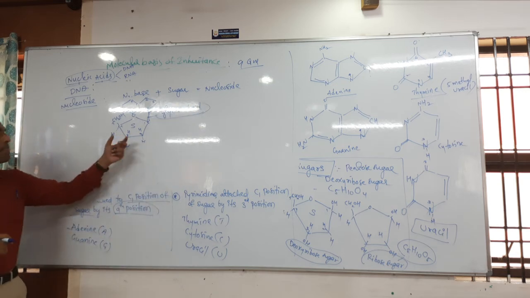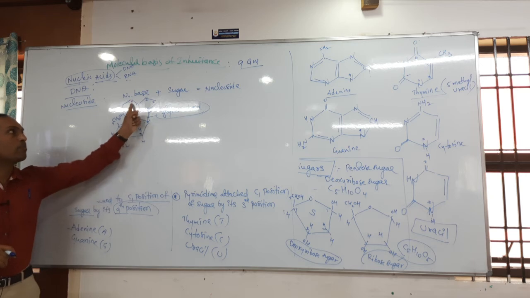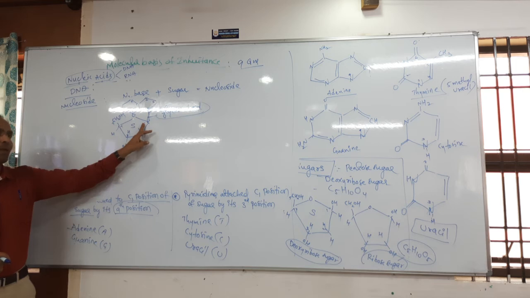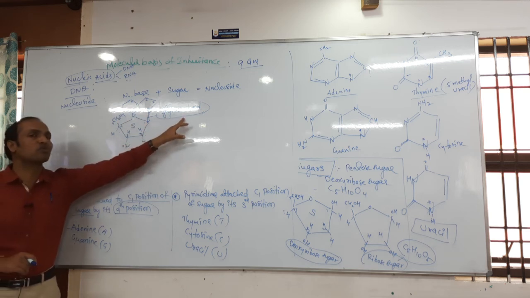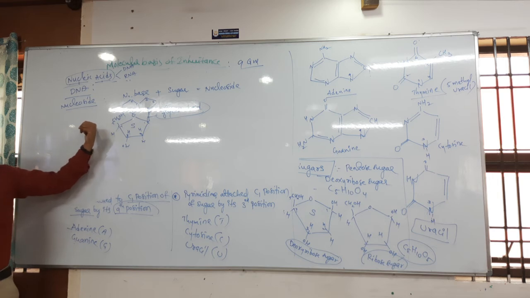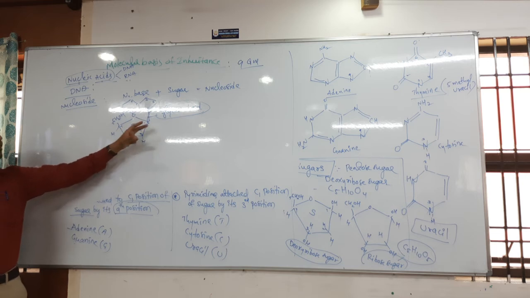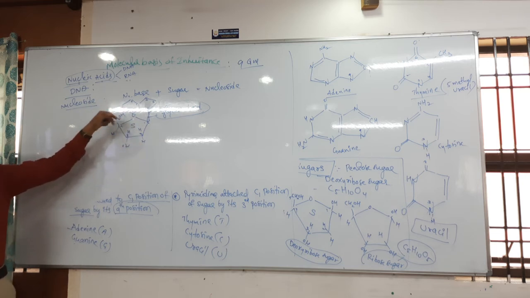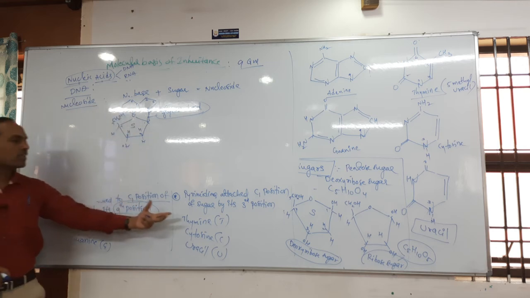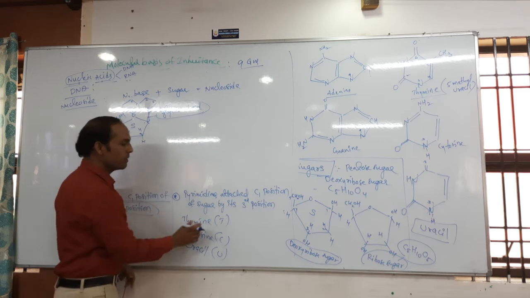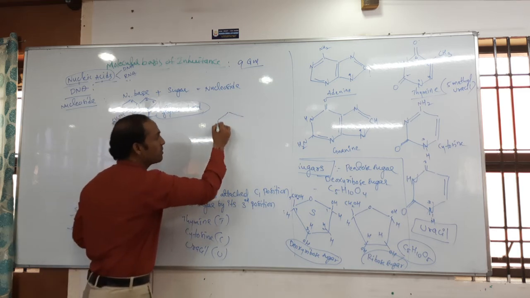Important, students. The sugar molecule can bind to the purines with their ninth position. So first position of the sugar, ninth position of the purine, they can bind with each other by one of the bonds. What is the name? Glycosidic. Glycosidic bonds are present. The glycosidic bond is formed between the sugar and the nitrogenous base. In the same way, here also sugar and pyrimidines can bind.